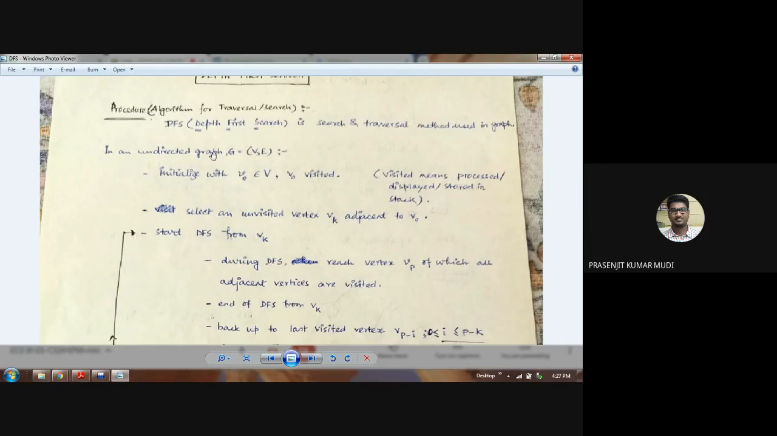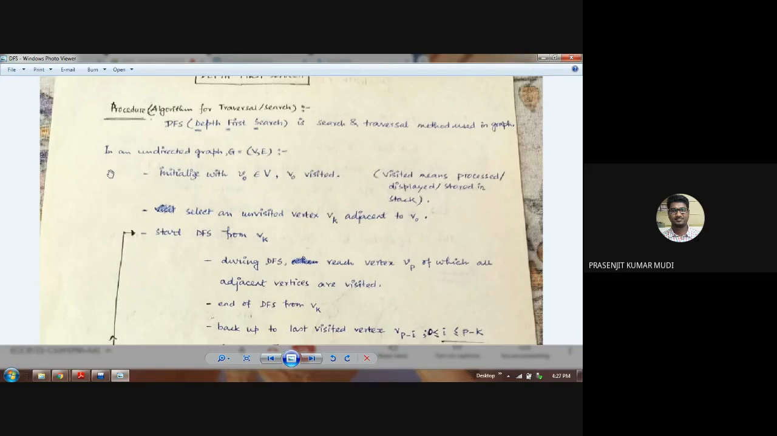So the algorithm for this is an algorithm for searching or traversal in a graph. Already you know what a graph is. Some set of vertices are there, some set of edges are there, and the edges are connecting the vertices in some way to produce a graph. A graph may contain more than one connected component, right? And the graph may be directed, it may be undirected.